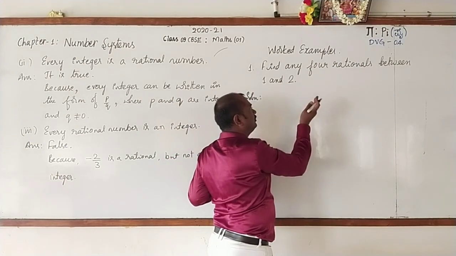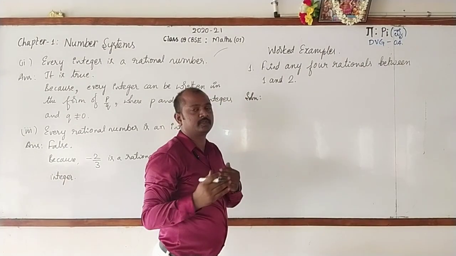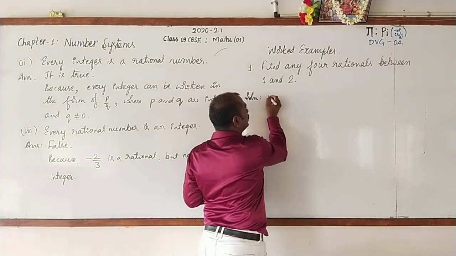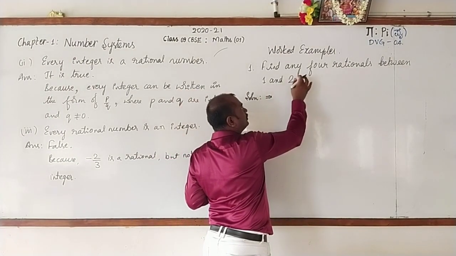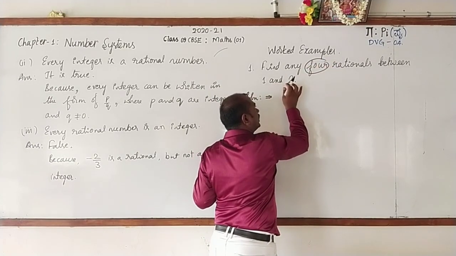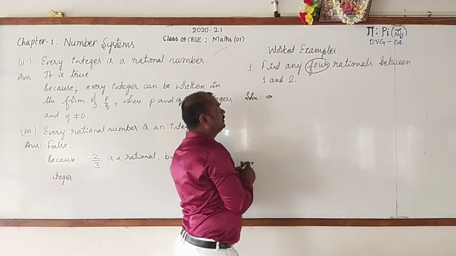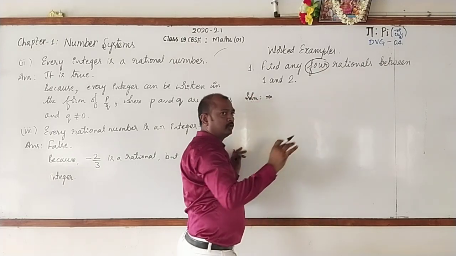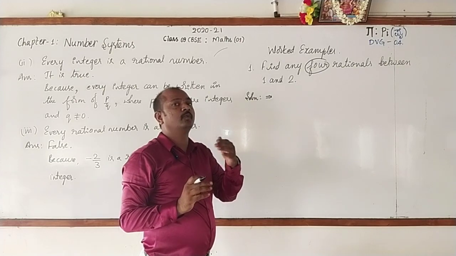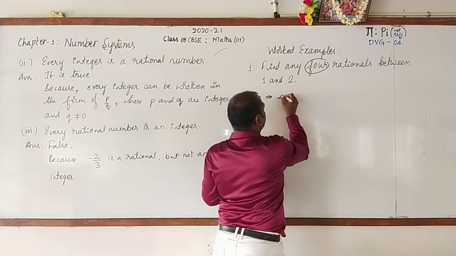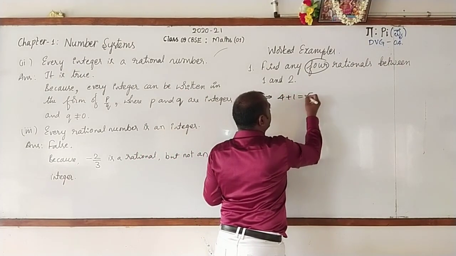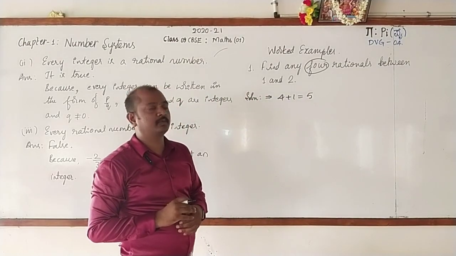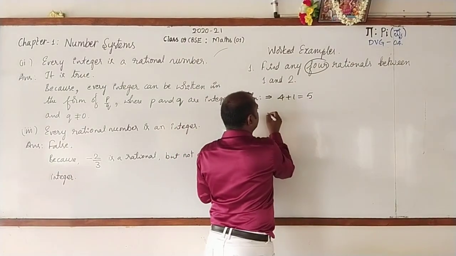Here we have different methods. One of the methods which has been given in the textbook will be introduced now. Look here. You are going to find out 4 rationals between 1 and 2. In the method, if 4 are going to be found out, then we will go for adding 1 to it. Like this, 4 plus 1 is 5. If 10 are to be asked, then we will go for 10 plus 1. Like this it will be continued.